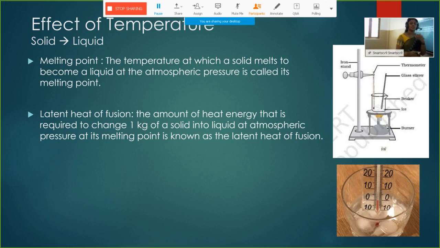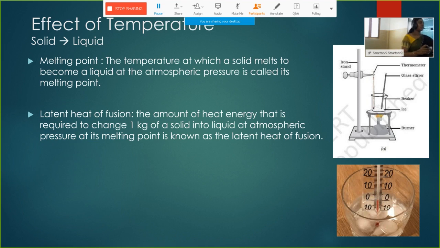The first factor responsible for the change of matter is temperature. By changing the temperature of a particular matter, during this session we will take ice, water and water vapor as examples. First we will change the temperature and check what changes happen when we change the temperature of a particular state. Now we will start with an experiment.